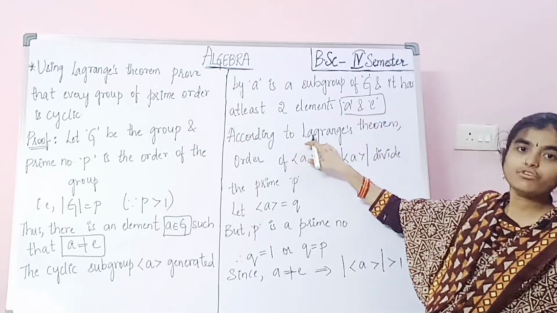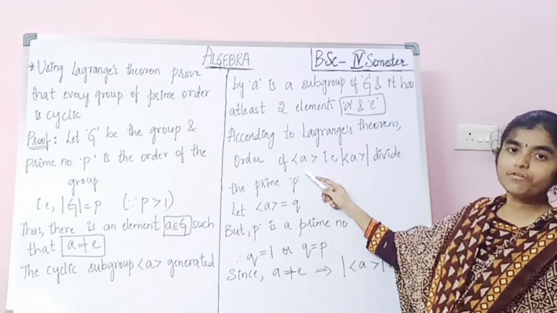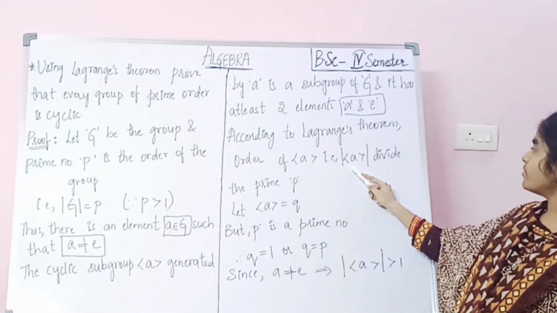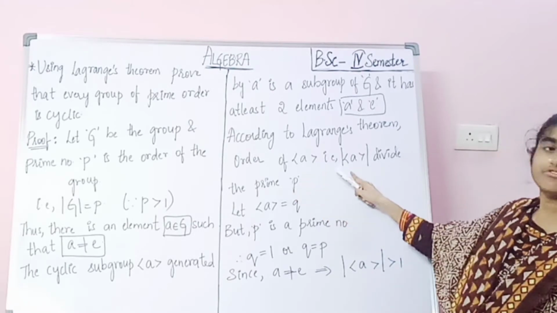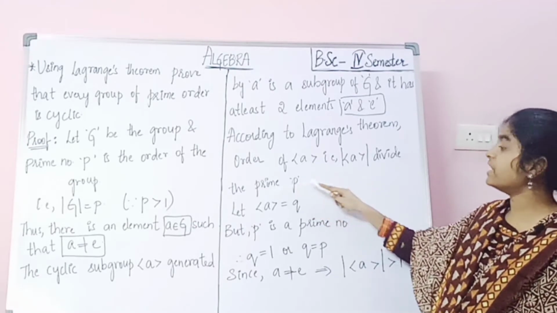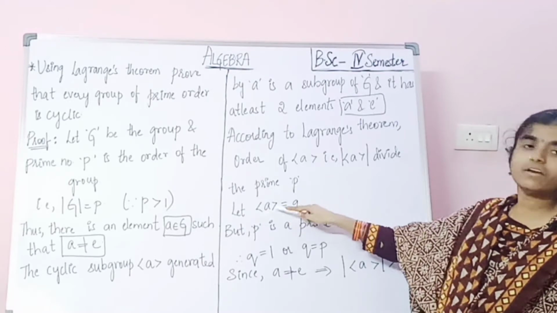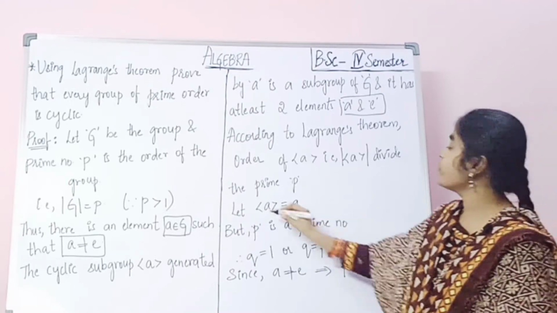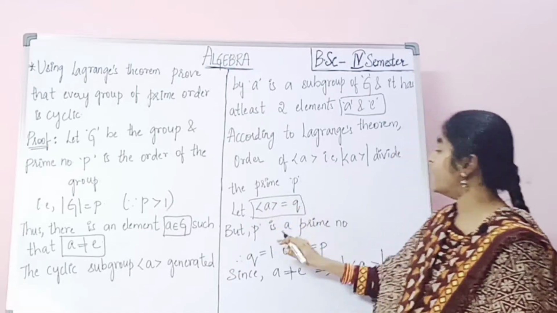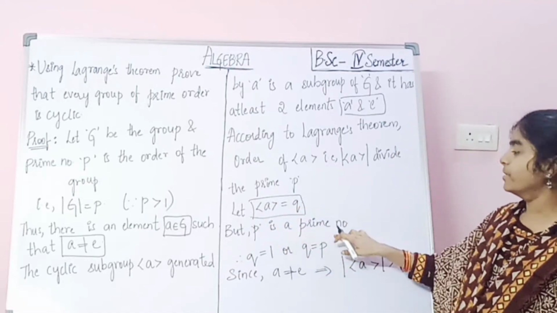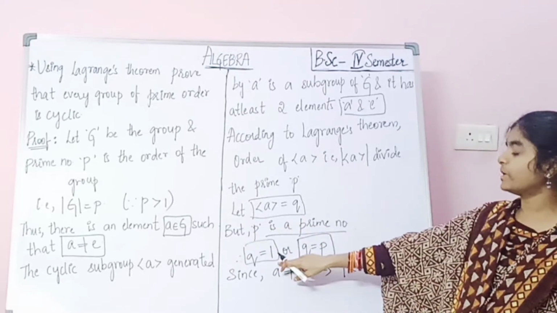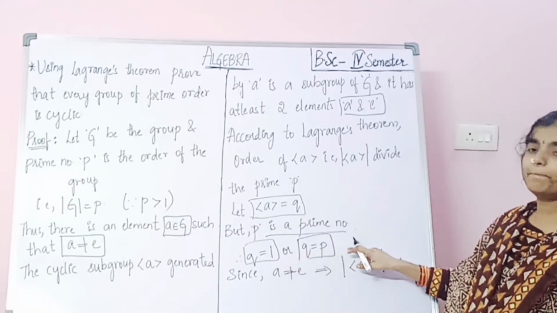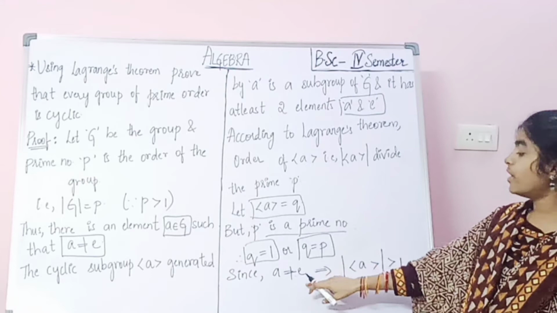Now according to Lagrange's theorem, the order of generator a divides the prime p. Now let the order of a equal q. But here p is a prime number, therefore q should be equal to 1 or q equal to p. Since a not equal to e, the order of a is greater than 1.